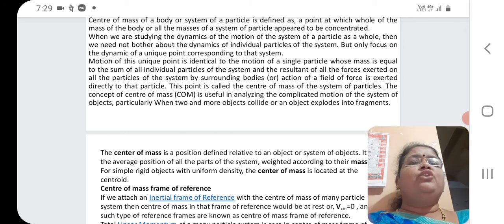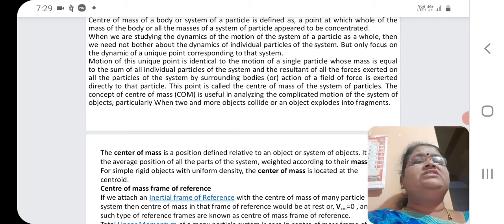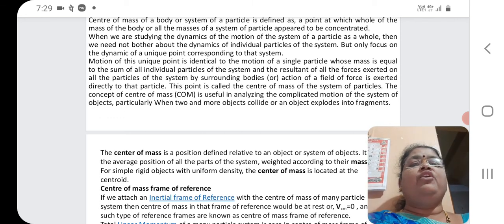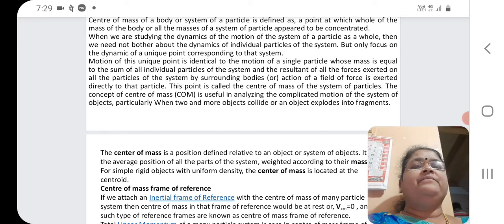This point is called the center of mass of the system of particles. The concept of center of mass is useful in analyzing the complicated motion of a system of objects, particularly when two or more objects collide or an object explodes into fragments.